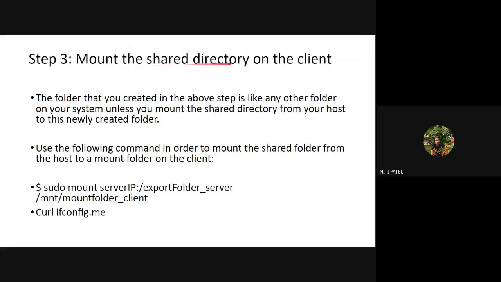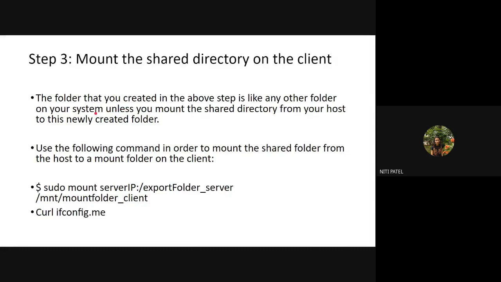After this, mount the shared directory on the client. Now what does this mean? The folder that you have created in the above step is like any other folder on the system, unless you mount the shared directory from your host to this newly created folder. If you do not mount it, what is going to happen? It will be just like a normal directory or a file that you have created. Once you attach mount information to it, it is understood that it is going to get connected to the network. So mount means it will be connected to a network, and if it does not have anything related to mount, it is just like a normal file inside the system.